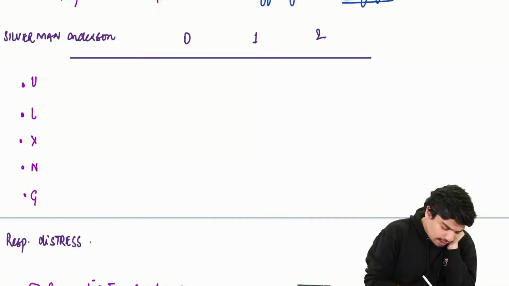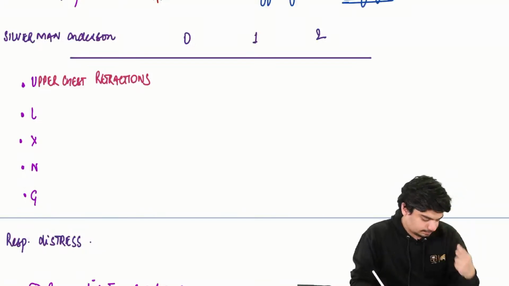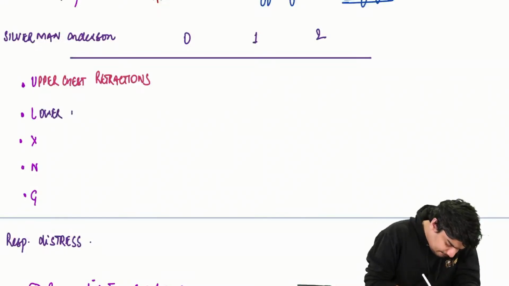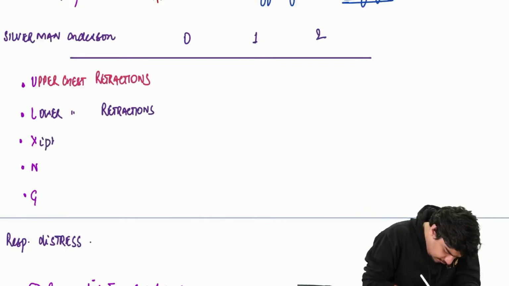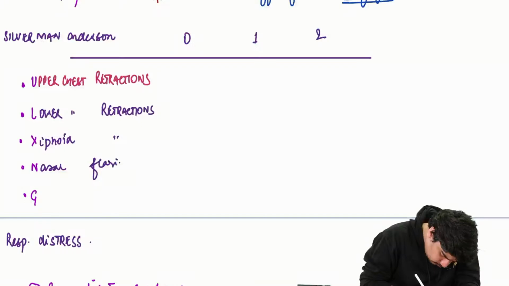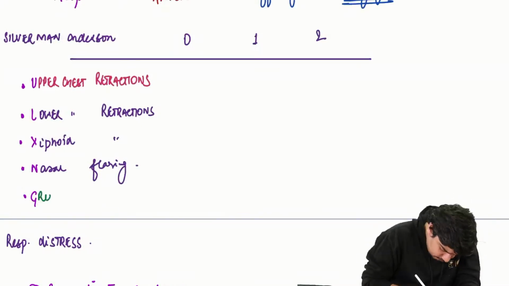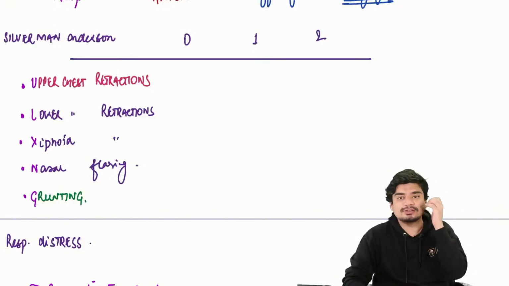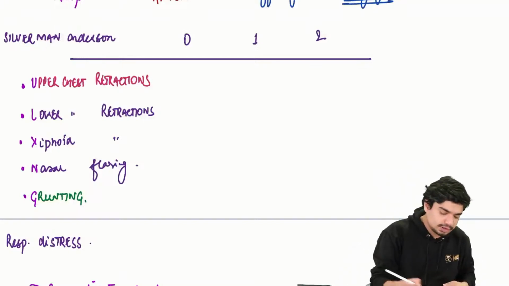The 5 components are upper chest retractions, lower chest retractions, xiphoid retractions, nasal flaring, and grunting.